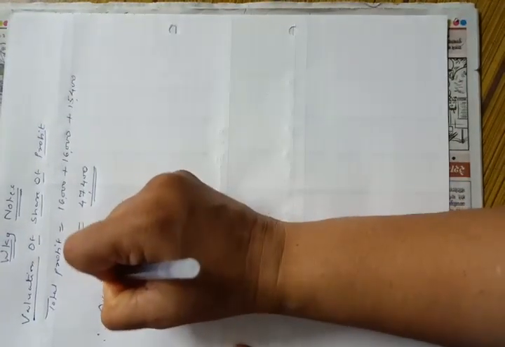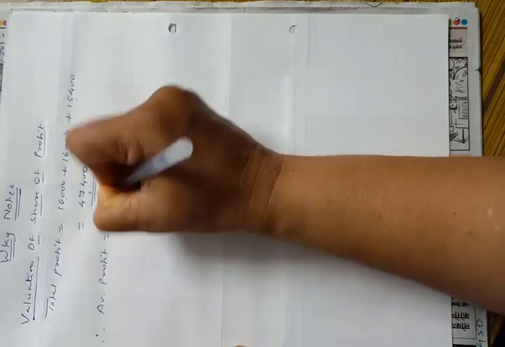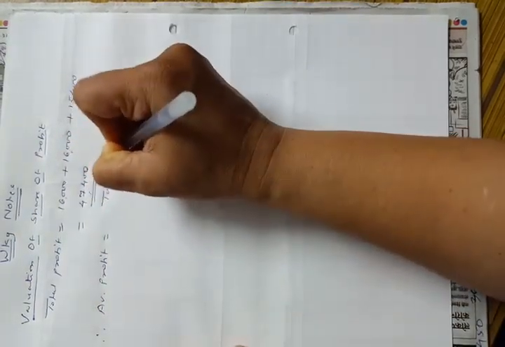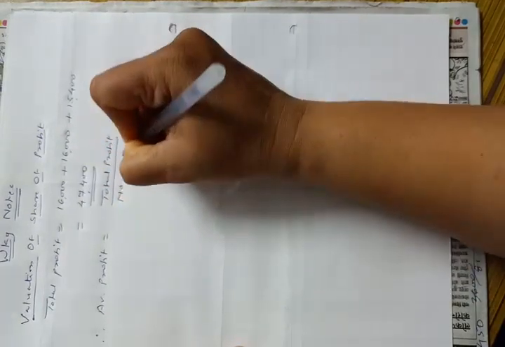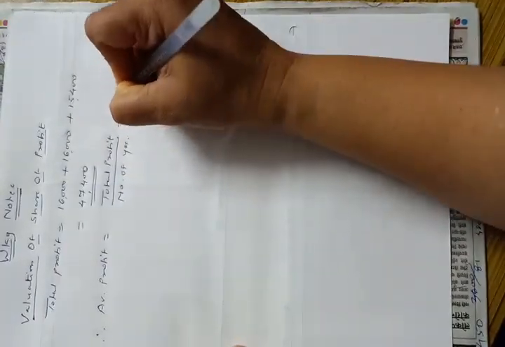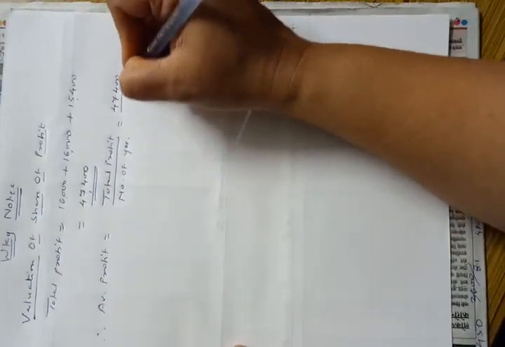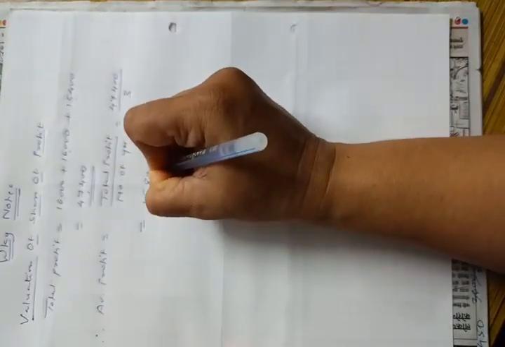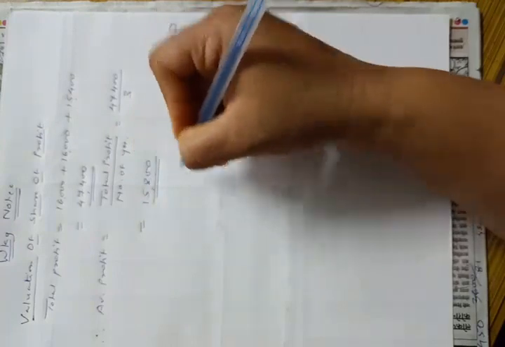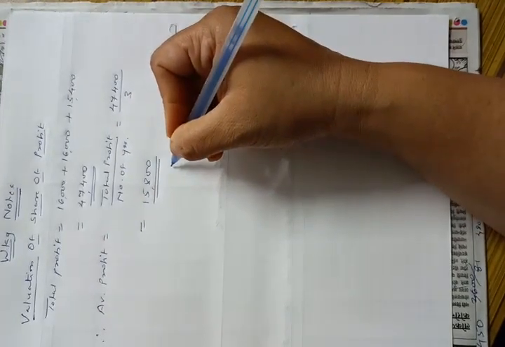Now average profit is equal to total profit divided by number of years. So 47,400 divided by 3, 1, 2 and 3. So the answer will be 15,800. So average profit will be 15,800.